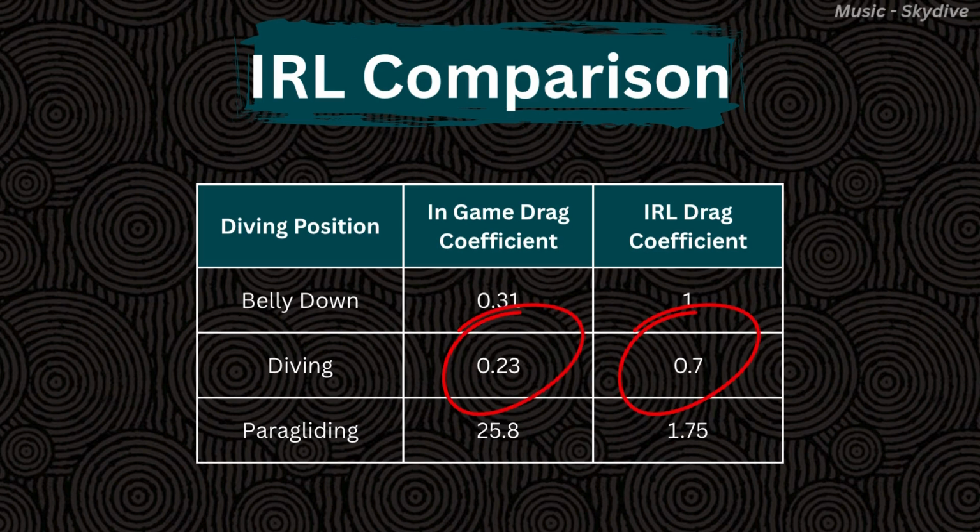Our drag coefficient for diving is much smaller than in real life, and our drag coefficient for paragliding is much larger. The first disparity is likely a game design choice. If Link fell as fast as a person did in real life, it would make the game feel horribly slow. The second disparity is due to the fact that the paraglider is tiny compared to most parachutes, and that Link falls super slowly when he's using it.